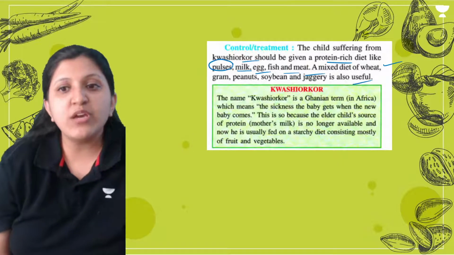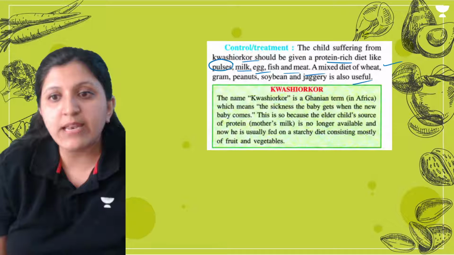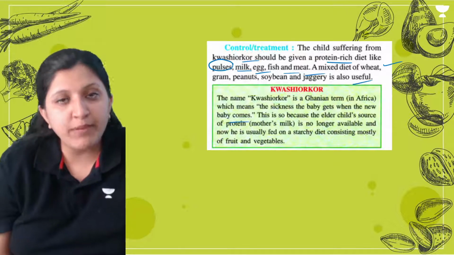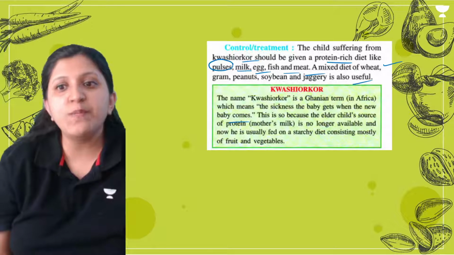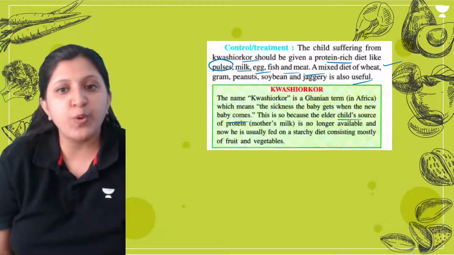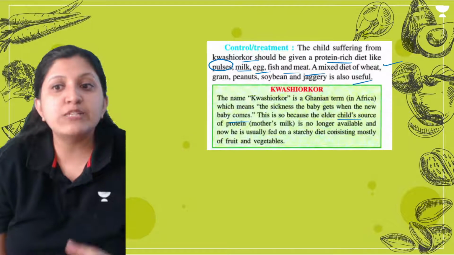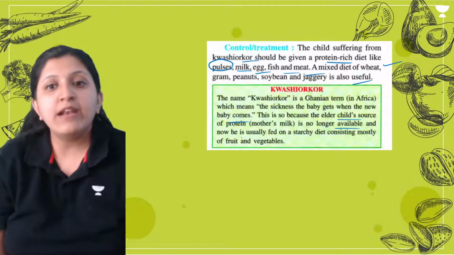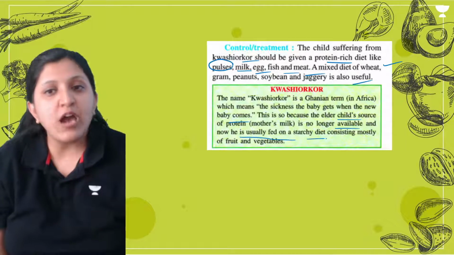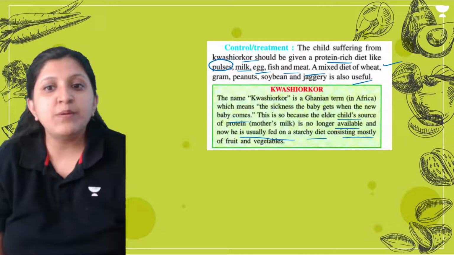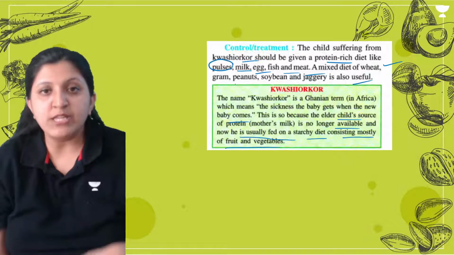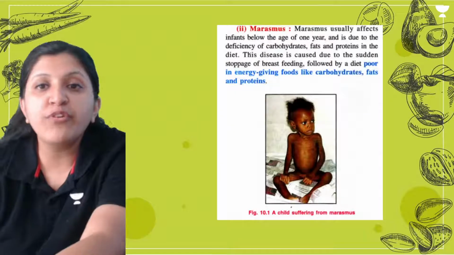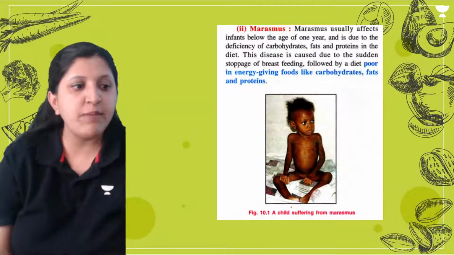The name kwashiorkor has come from the sickness that the baby gets when the new baby comes. This is so because the elder child's source of protein, that is mother's milk, is no longer available, and he is usually fed on a starchy diet consisting mostly of fruits and vegetables. That is why more food has to be given. In the same way, marasmus,